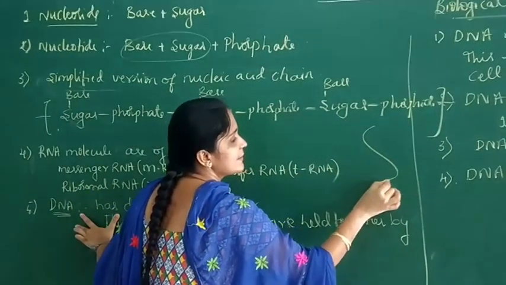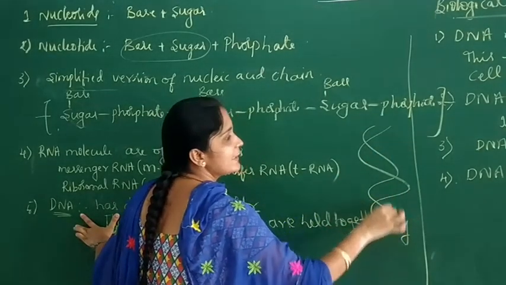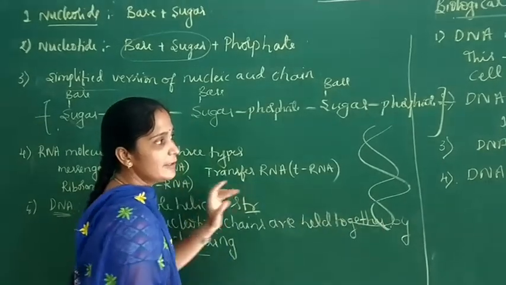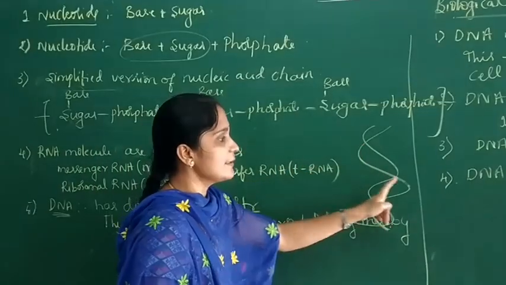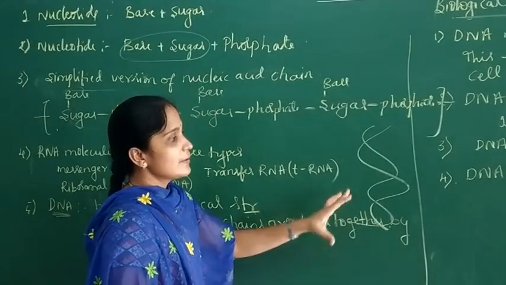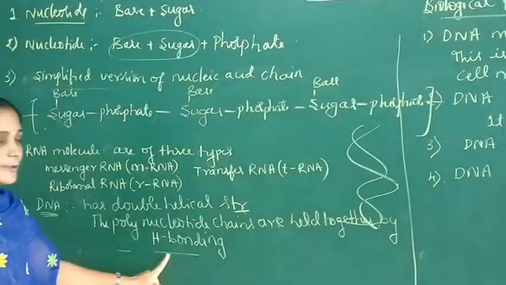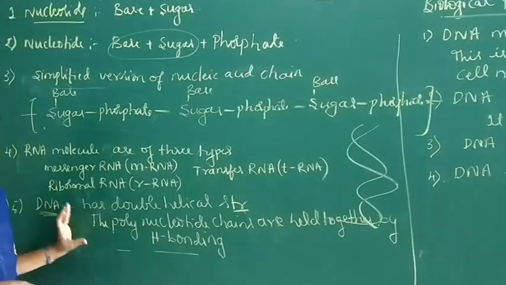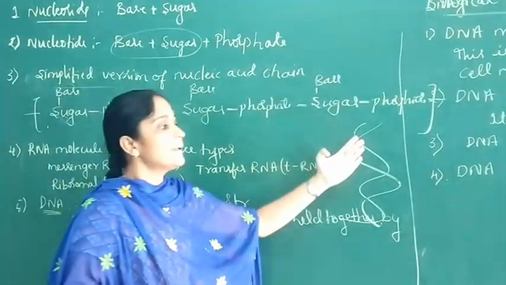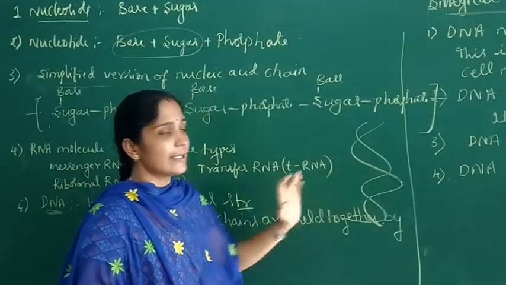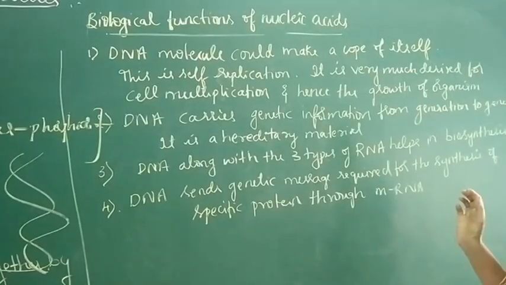That means the structure of DNA is a double helix. So this is one polynucleotide chain and this is another polynucleotide chain. These polynucleotide chains are held together by hydrogen bonding.